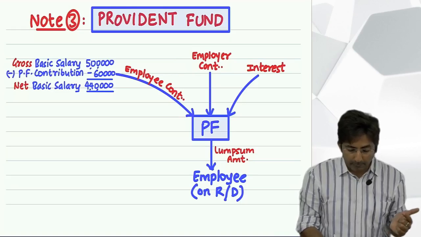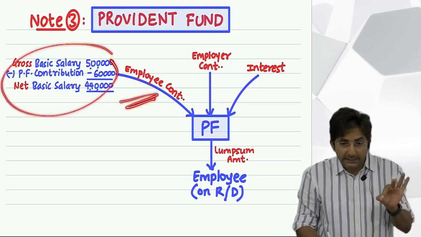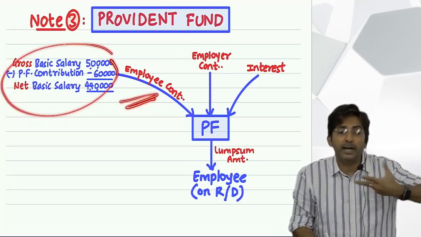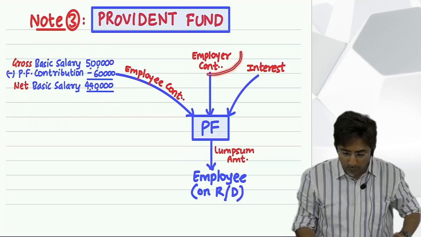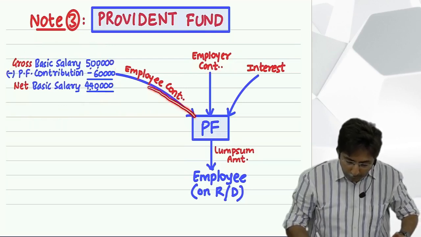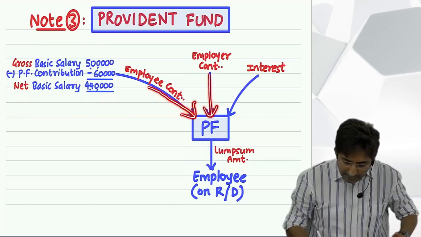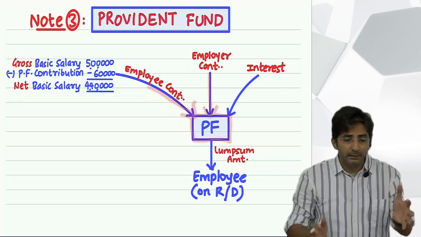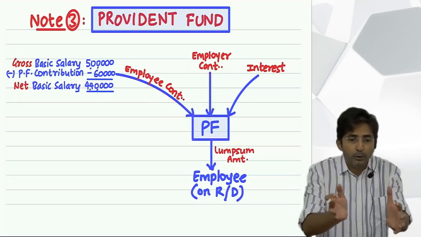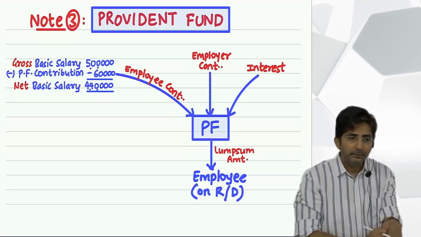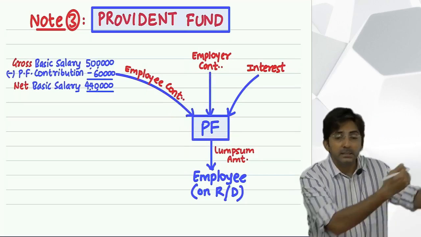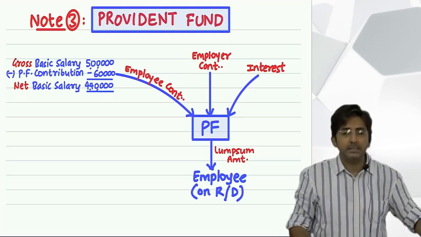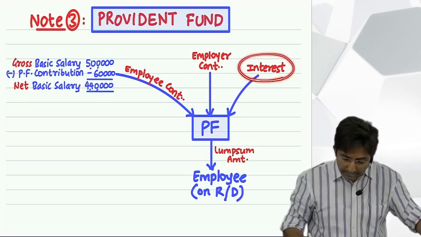What is deducted from your salary is the employee's contribution, and what the boss contributes from his pocket is the employer's contribution. Both amounts go to the same place, and this money is invested somewhere, because the employer will not keep it in a piggy bank. Wherever it is invested, you get interest, and every year this interest is credited to your account.